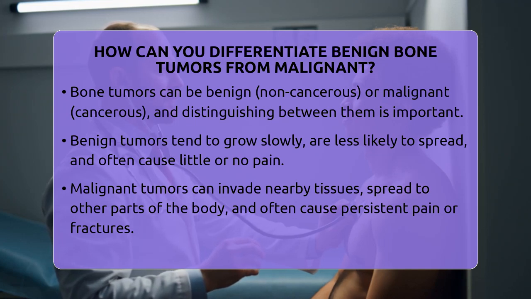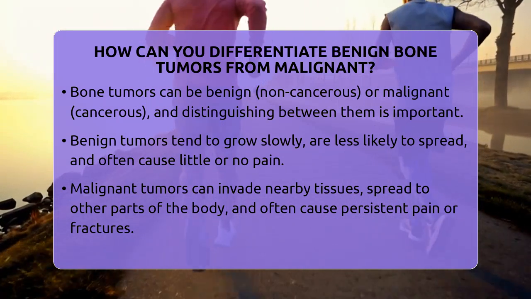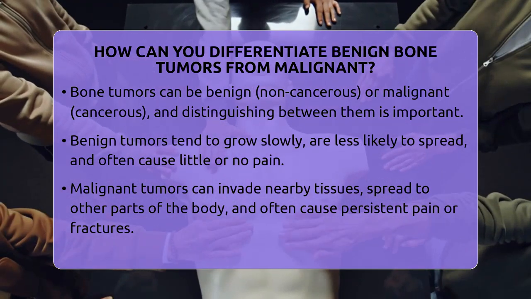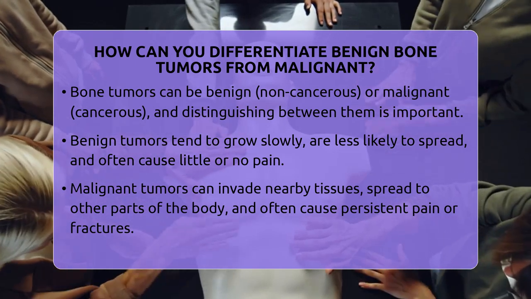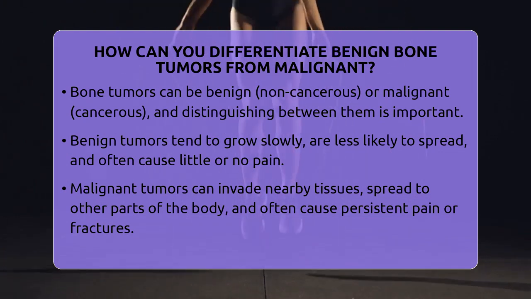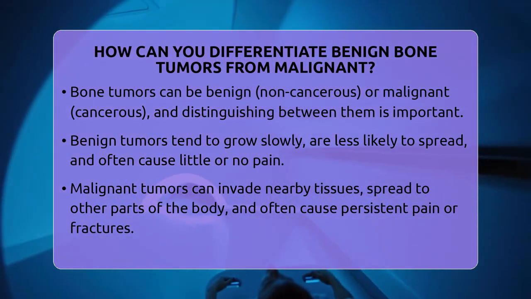Some are benign, meaning they are non-cancerous and usually grow slowly without spreading. Malignant tumors are cancerous and have the potential to invade nearby tissues or spread to other parts of the body, most often the lungs. Differentiating between these two types involves several key steps.